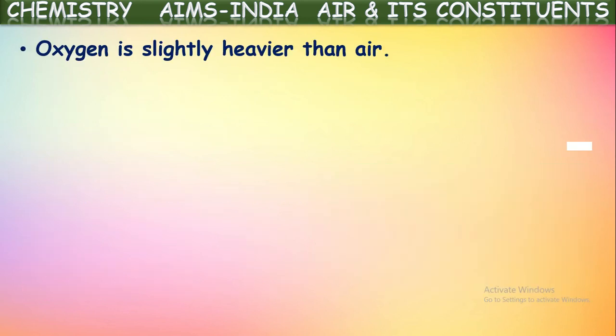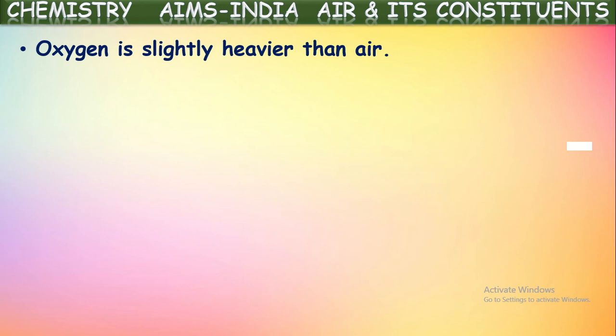Oxygen is slightly heavier than water. How do you say the heavier nature of oxygen? Generally, the densities of gases are calculated in terms of their vapor densities. The vapor density of atmospheric air is taken as 14.4, whereas the vapor density of oxygen is taken as 16.